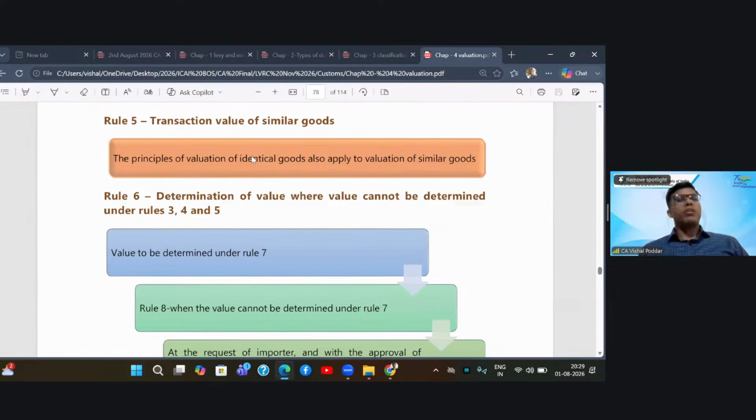So such goods are called similar goods. Now, if you find a sale of similar goods, not your same goods, but similar goods, no problem.